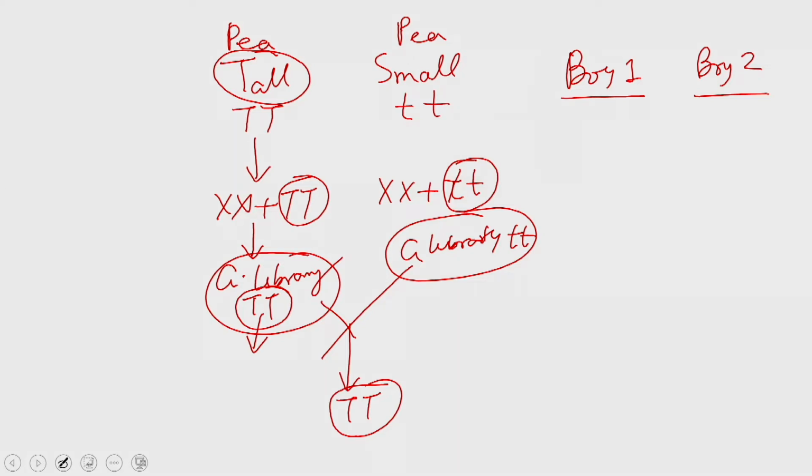One is having the TT as a gene, whereas all other genes are identical, but the tall one is having the TT gene, whereas the small one is having the small t gene. Whereas, in this case you are actually going to have the identical genome XY, because both are boys, but this boy is fair in color and